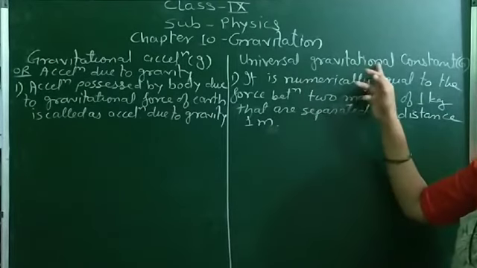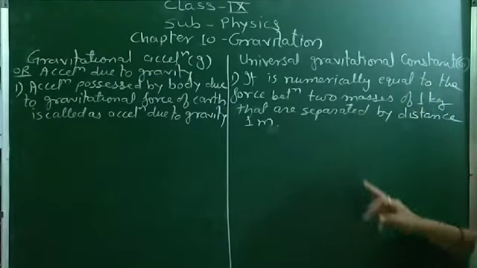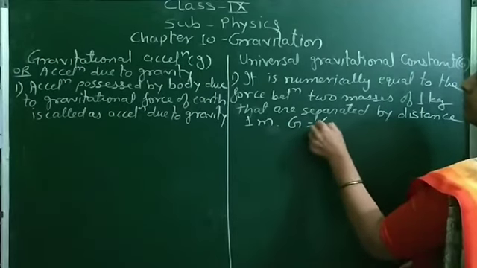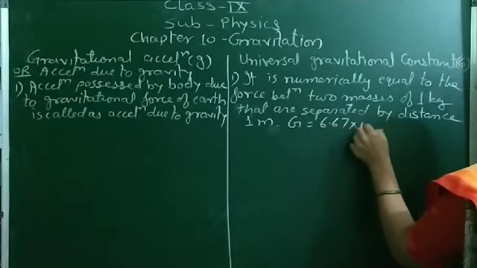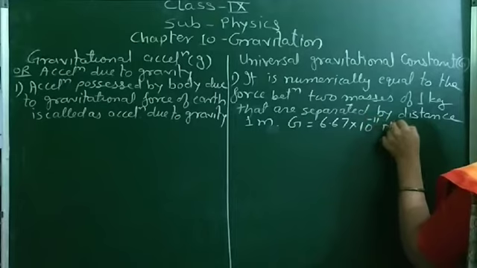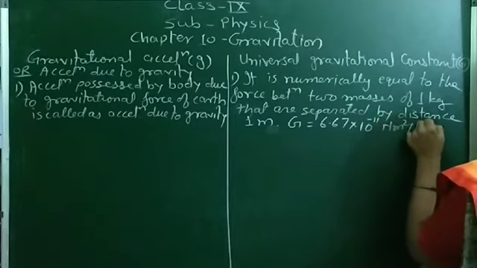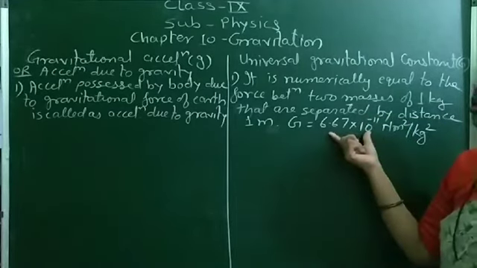That is the universal gravitational constant, and the value of G is 6.67 into 10 raised to the power minus 11 Newton meter square per kg square. So that is the numerical value.